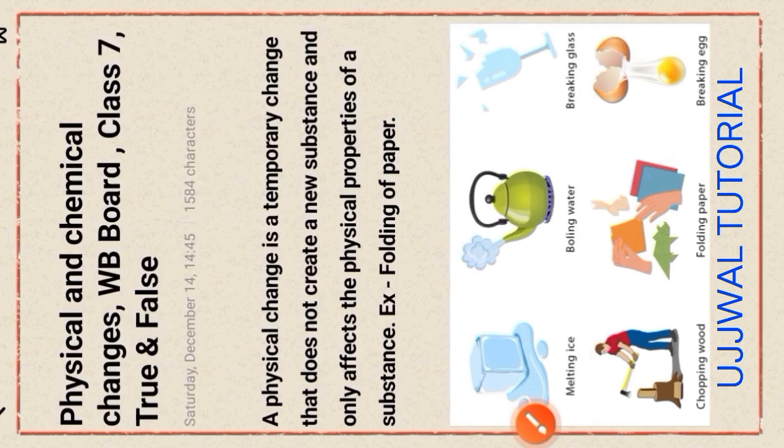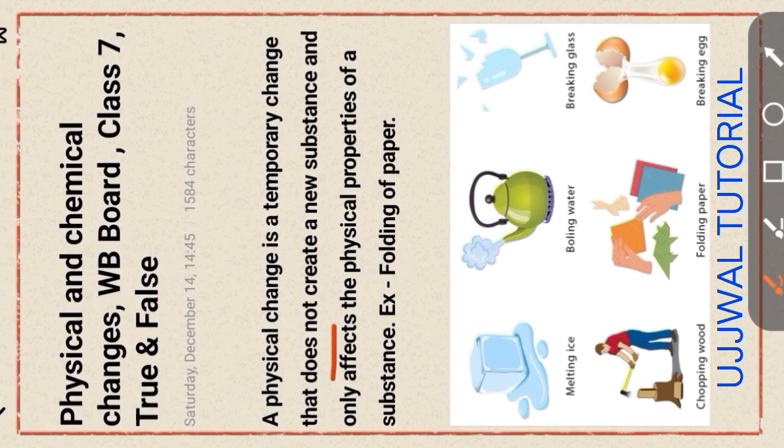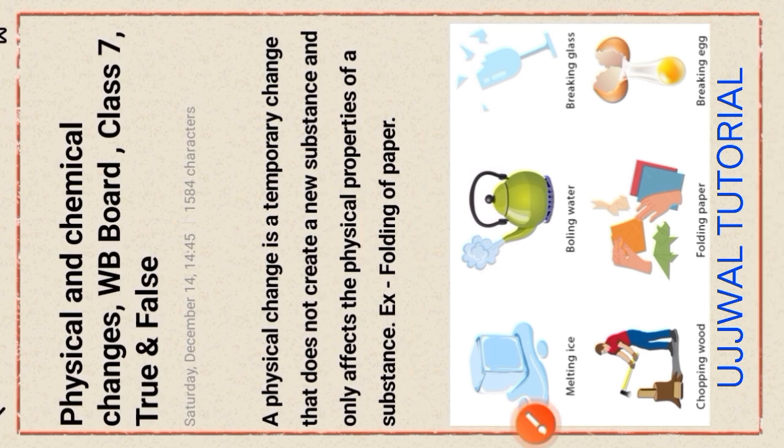A physical change is a temporary change that does not create a new substance and only affects the physical properties of a substance. That is, the physical properties, the substance's properties such as color, state, smell, etc. Example, folding of paper. Physical change includes two types, reversible and irreversible.